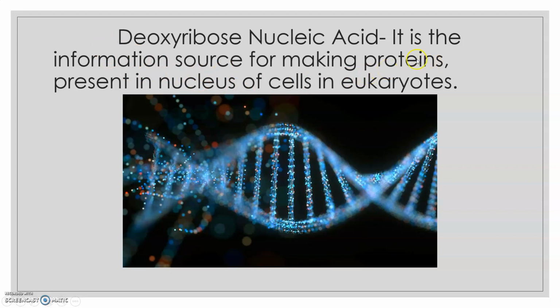So new proteins which are synthesized in all organisms are made from the information which is acquired from the parents through the DNA. DNA is present in the nucleus of cells in eukaryotes, while in prokaryotes, DNA lies directly in the cytoplasm.